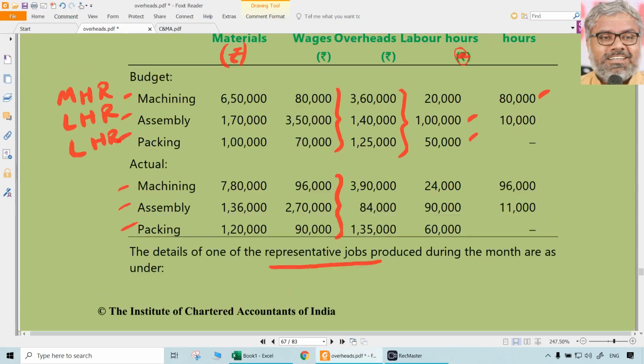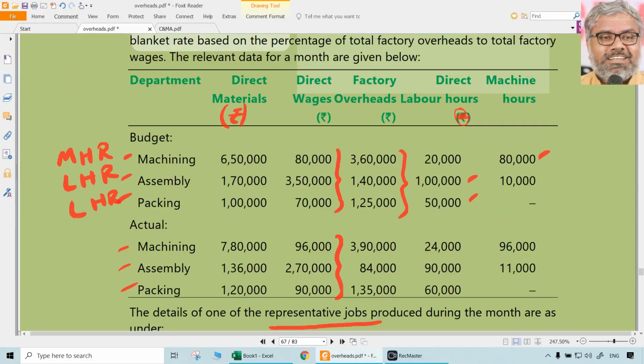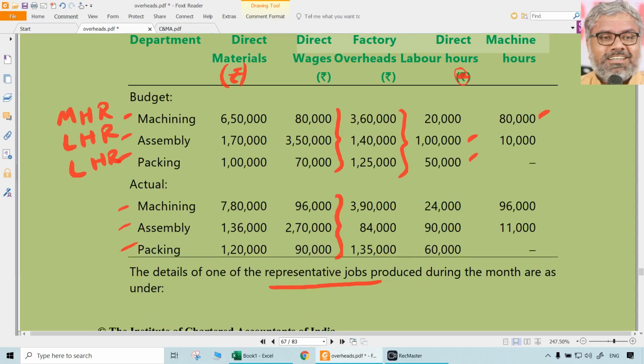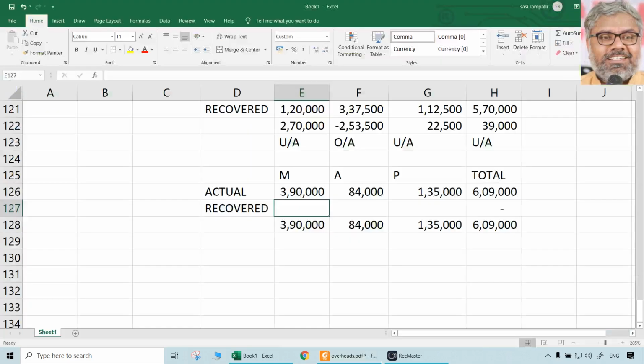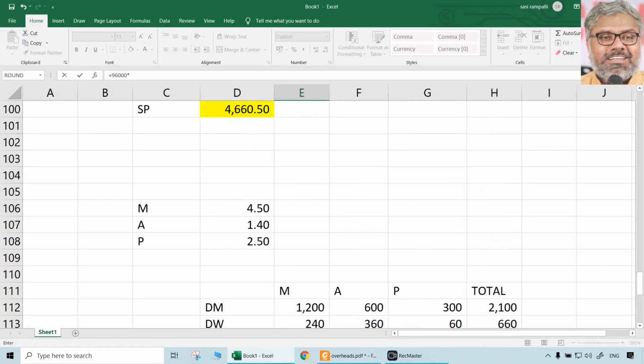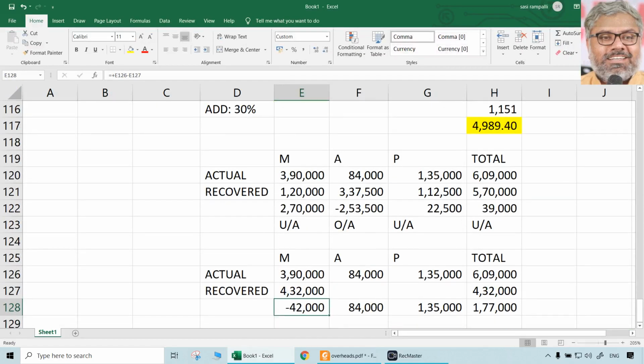How many machine hours are actually worked for this period for the entire factory? 96,000 hours are worked. So it will be recovered on the basis of 96,000 into machine hour rate 4.5, as we suggested.